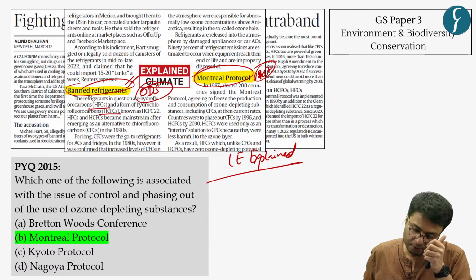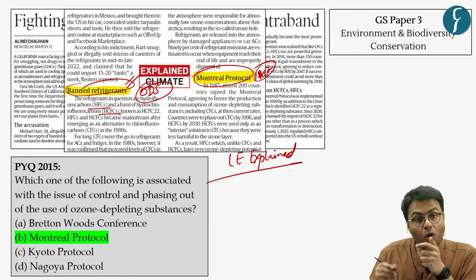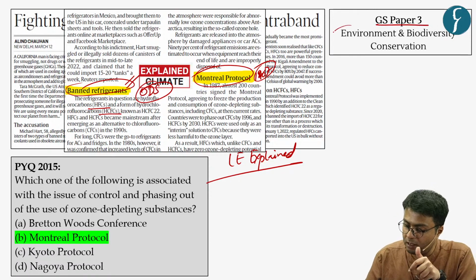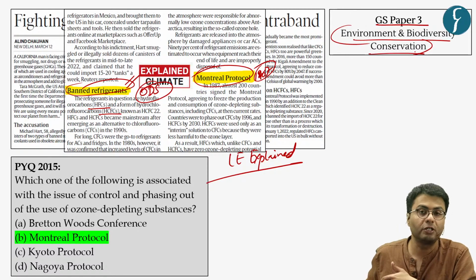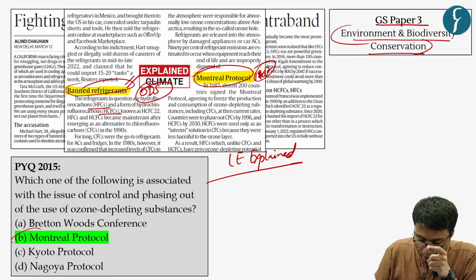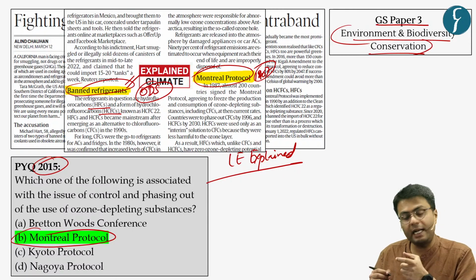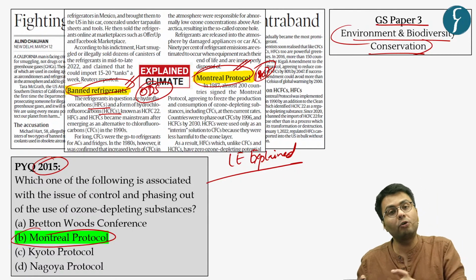Correct. And this topic is important from the GS Paper 3 syllabus because this syllabus deals with environment and biodiversity conservation. Further, a question on the Montreal Protocol appeared in prelims of the year 2015. Understood. So let us discuss what this Montreal Protocol is all about.